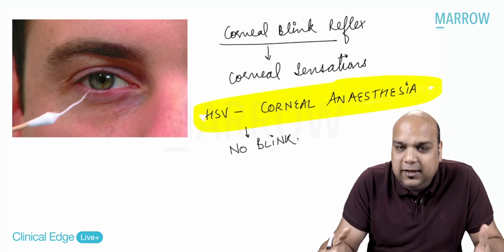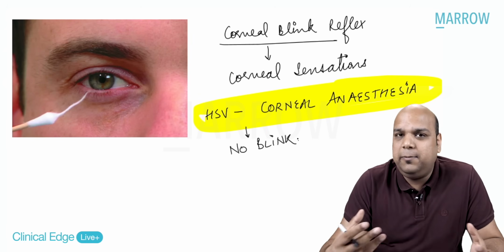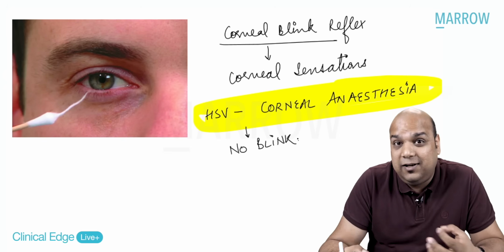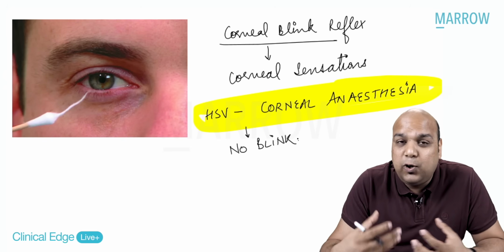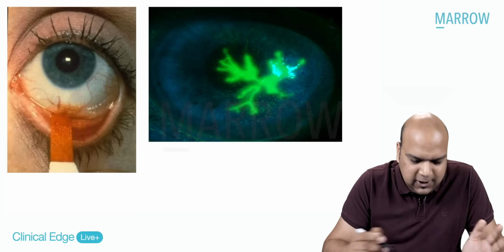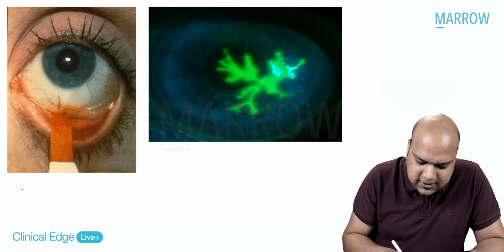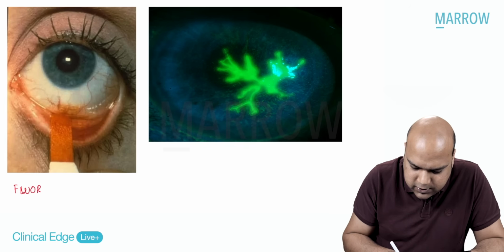Now, what other thing can you do? Herpes, keratitis. Think about the names: dendritic ulcer, geographic ulcer. Yes, corneal lesions. So what do you need to do? Yes, you need to do this. You need to do staining of the cornea. So the second thing we are doing is using which dye here, everybody? Fluorescein dye.